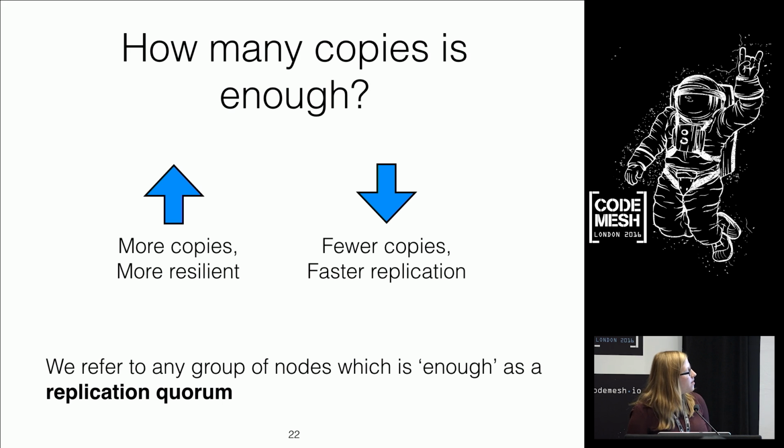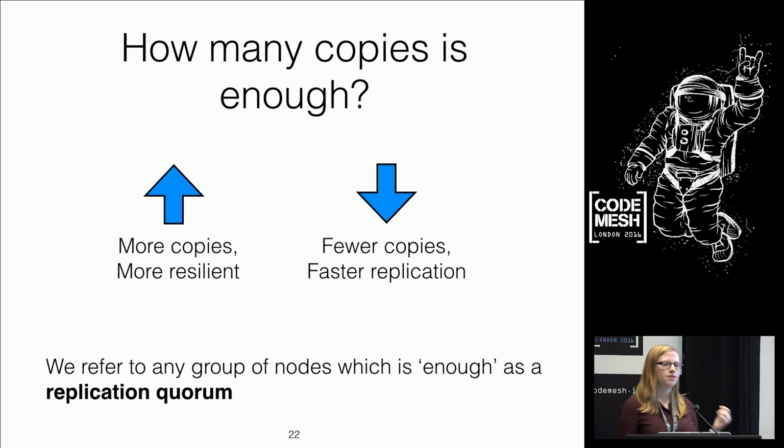Well, we call a group of nodes who have agreed, which is sufficient, a replication quorum. And usually this is majorities. And I'll go on to generalize that in a bit. So in this system where you have 3, you would need 2 nodes, so that's the leader and one of the other servers, to get on board before you tell the client, yep, we've appended the diamond for you.